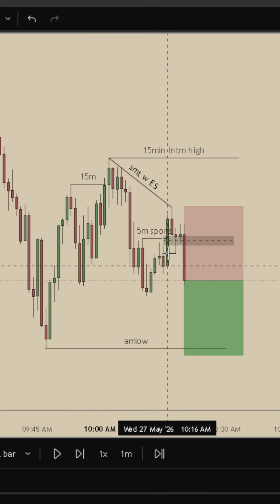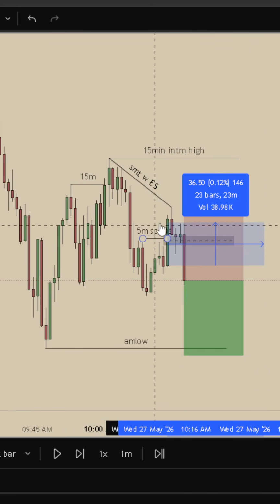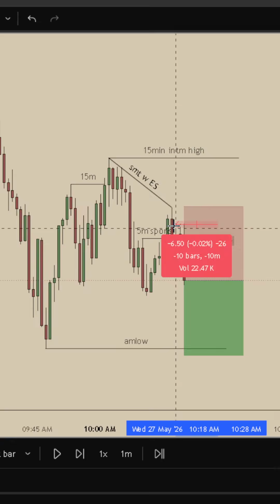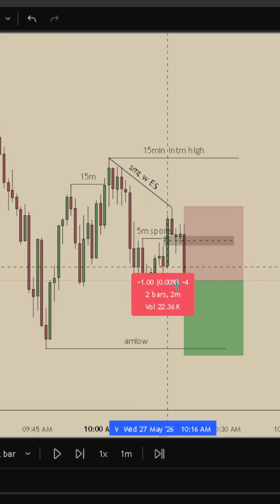You can see right here, we ended up getting a very clean 1-minute inversion after delivering at that 5-minute gap and getting the SMT. The inversion is clean. We can tell this because we're wicking at the highs and we're closing bodies at the lows.